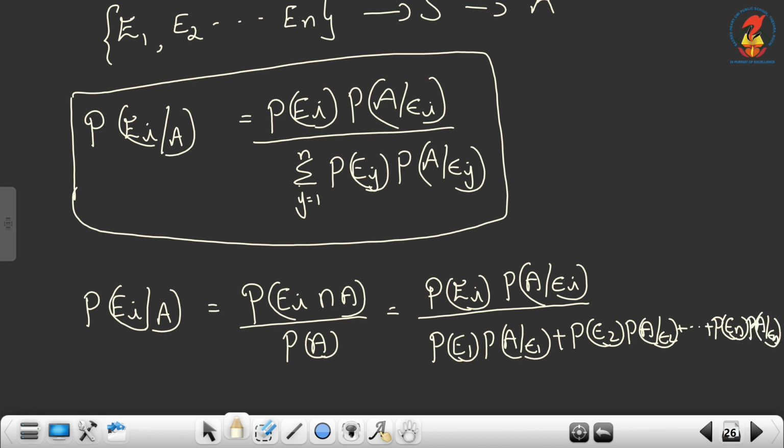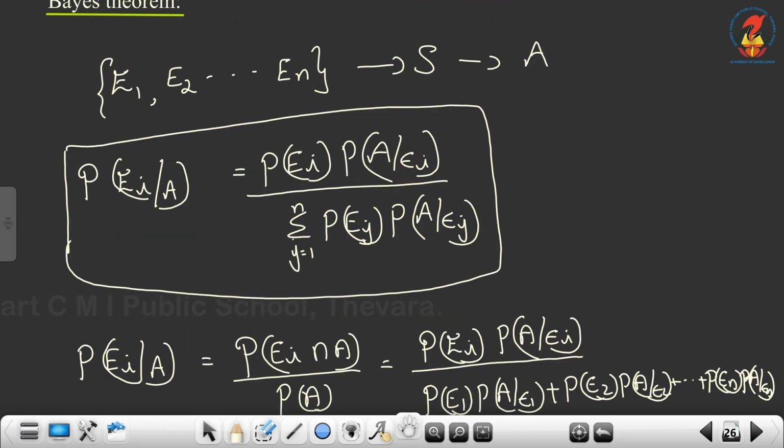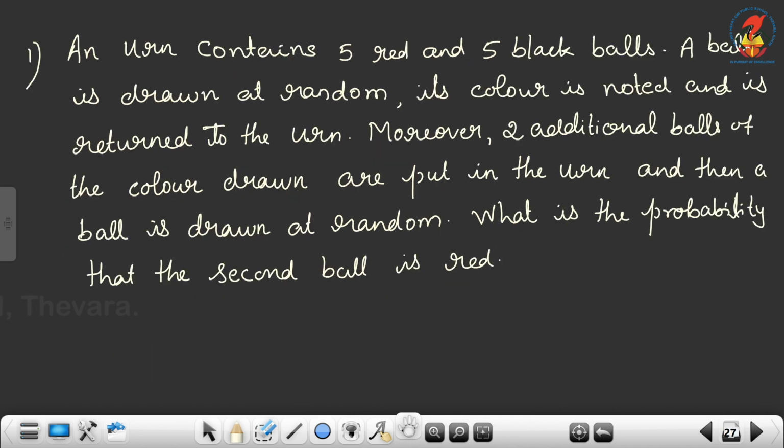If there are only two events in the partition, you have to write P of E1 into P of A given E1, plus P of E2 into P of A given E2. That much only you have to write. So this is known as Bayes theorem. It is very important, this result. Okay, now we can do one problem.